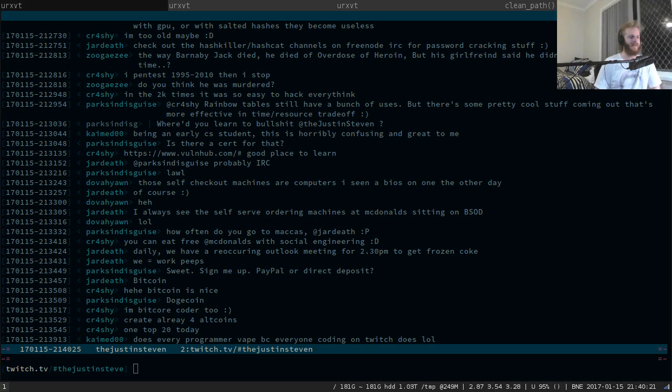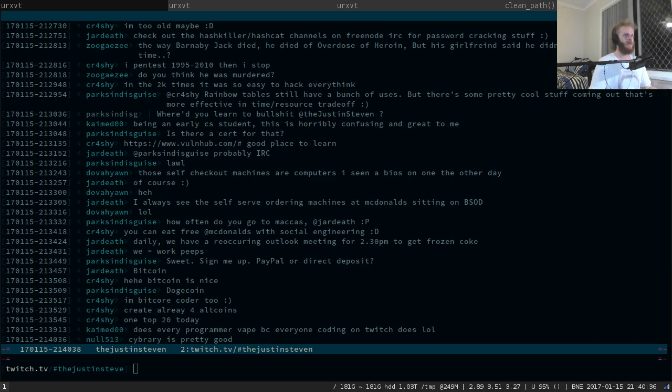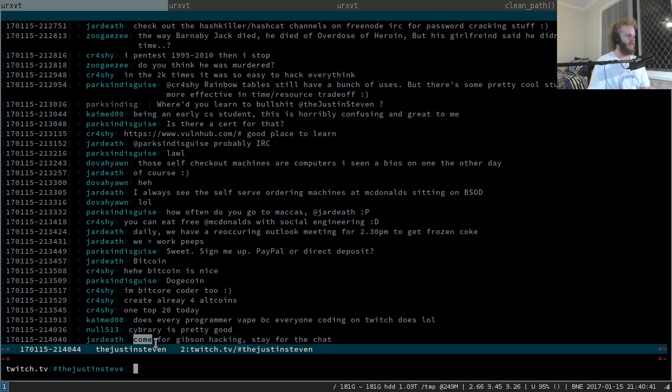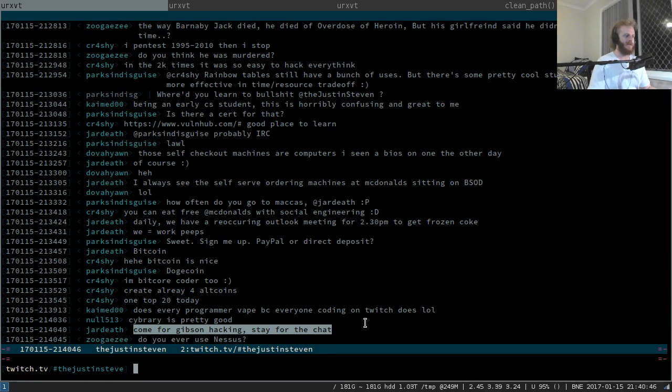I might pull down a VulnHub machine. Actually, I haven't done Geckham's machine yet. If there's any people from Sec Talks who have done Geckham's who would like to see me do Geckham's, then maybe we can do that. I'll reach out to Geckham before I do to make sure he's cool with that. But maybe we'll come for the Gibson hacking, stay for the chat. That might just have to be the tagline for the channel, maybe.